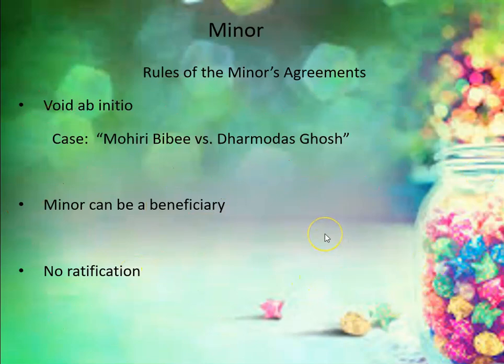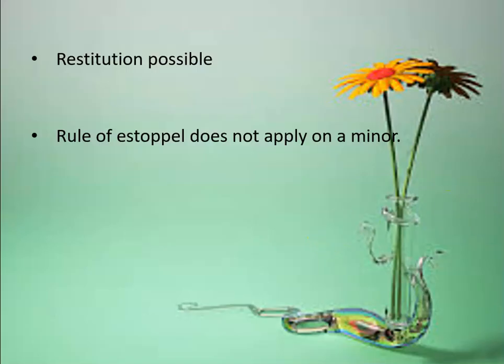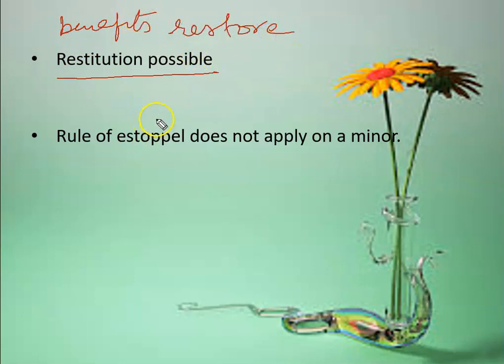The next point is restitution possible. So what is the meaning of restitution here? Restitution means returning whatever benefits you have received, you restore it to the other party, right? That is known as restitution.